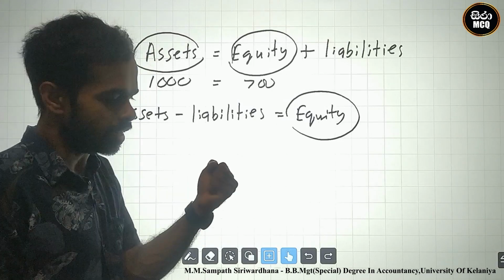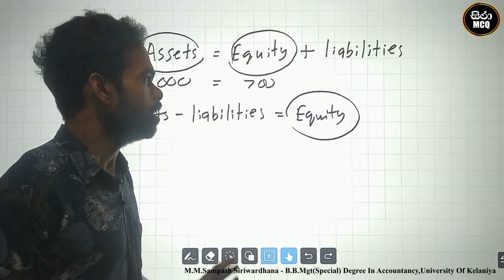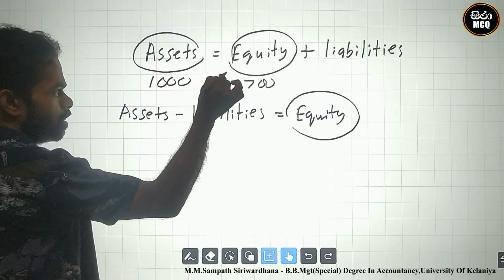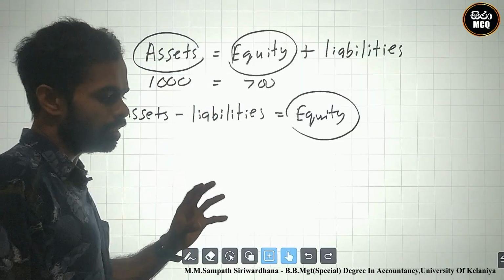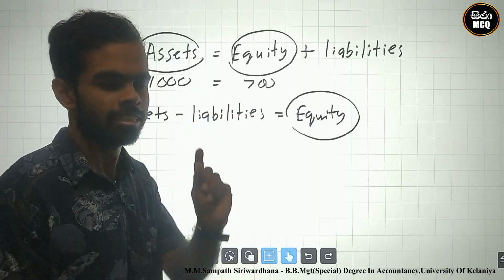This is the owner's interest in the assets. Out of this 1,000 he can get 700.